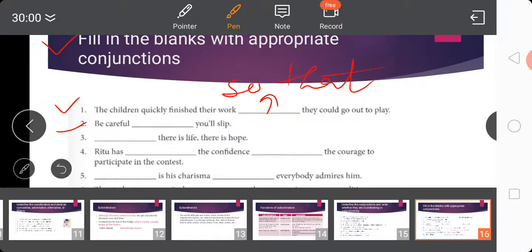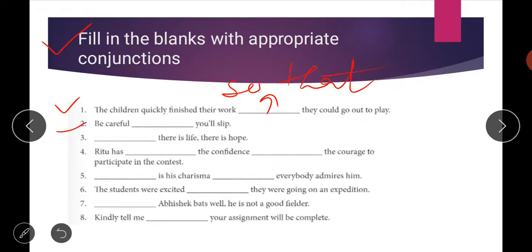So let me clear this drawing. It's not good. I am telling you orally that the right answer for the second fill-up is otherwise. Be careful, otherwise you will slip. Third is dash, there is life, there is hope. If there is life, there is hope.